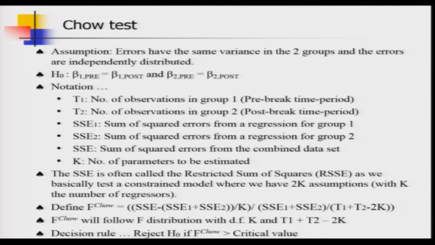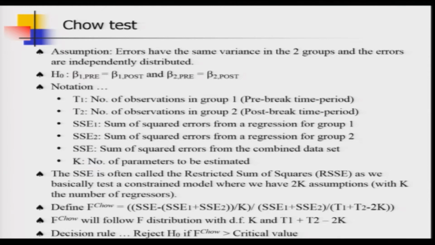Now, I am going to define the F statistic, which is somewhat different from the previous F statistics. It is called F chow, and the formula is given here, and you know how to compute SSE. So, I think it will not be very difficult for you to compute the value of the F chow test statistic.